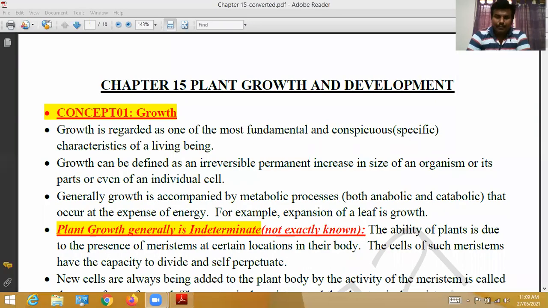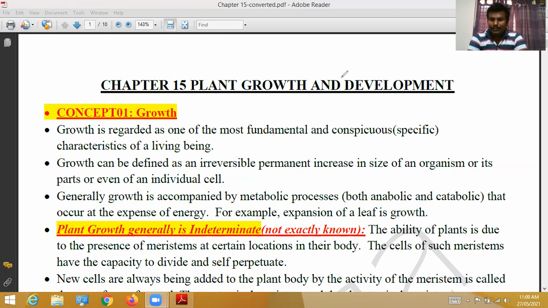Okay, plant growth and development. In this topic, in the introductory part, we will see what happens when we take the seed and keep it in the soil. When the seed is sown in the soil, with the help of external and internal factors, minerals, and nutrients, the seed is germinated. The germinated seed, day by day, gives a radicle downward and a plumule upward.